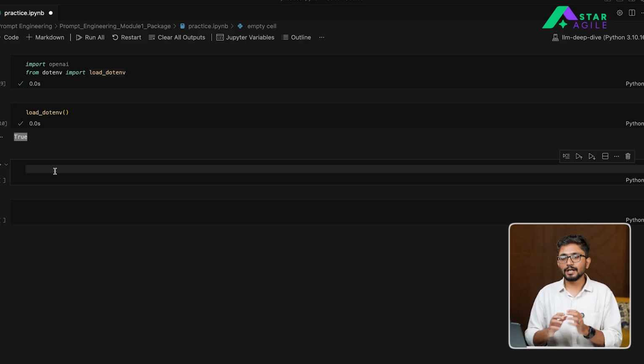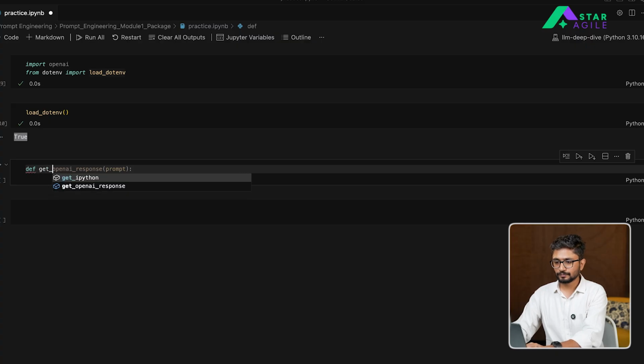Next up, we are going to create a client, or ask OpenAI to create our conversations. For doing that, I am going to define a simple function which will take a prompt as an input, process that prompt with OpenAI, and return a simple output. So let's define this function. In this function, we are going to pass a prompt as an input.